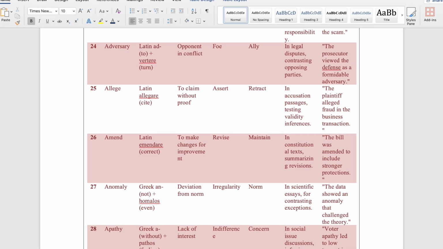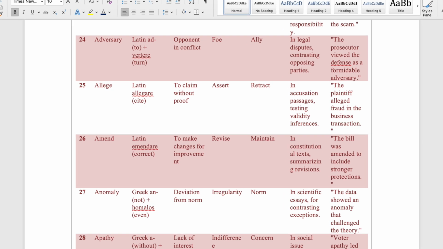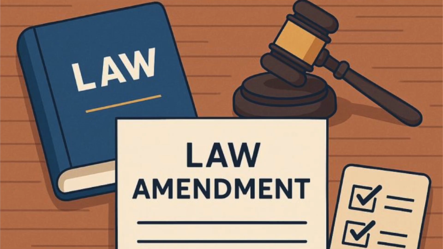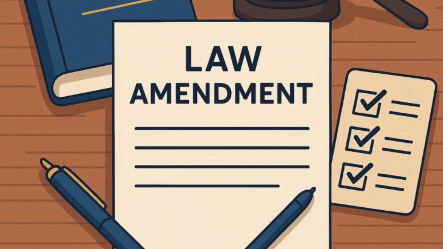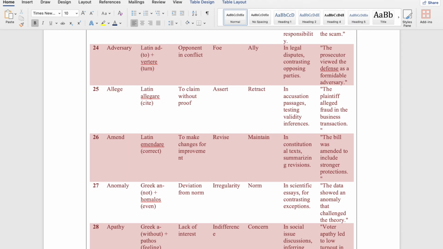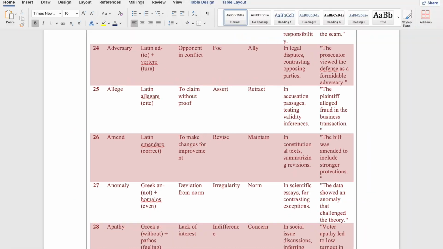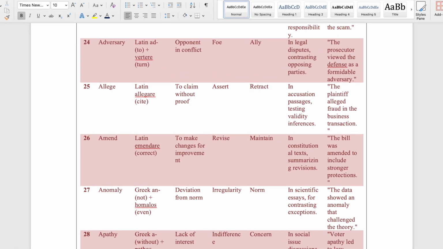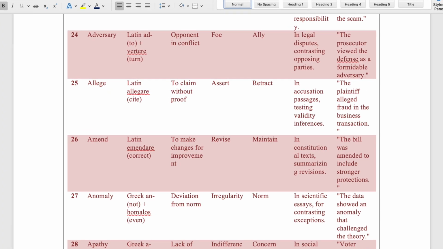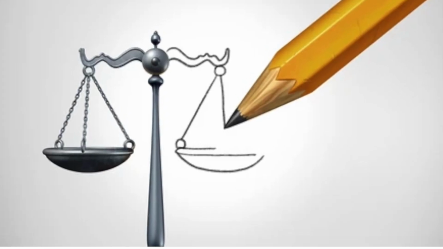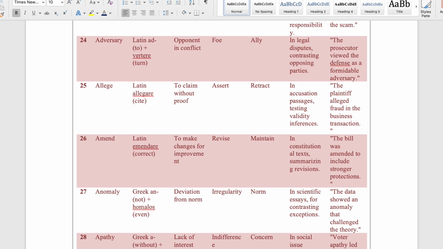Next is the word amend. It comes from Latin as well. To amend means to make changes for improvement. The synonym is revise and the antonym is maintain. In constitutional text, this word is essential for summarizing revisions. The bill was amended to include stronger protections. This shows how the bill was changed to improve existing laws.